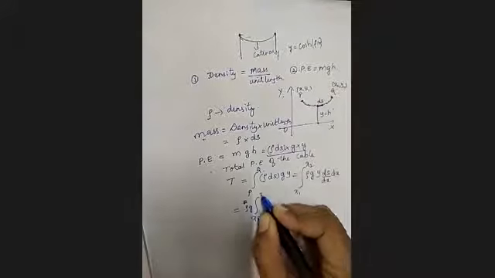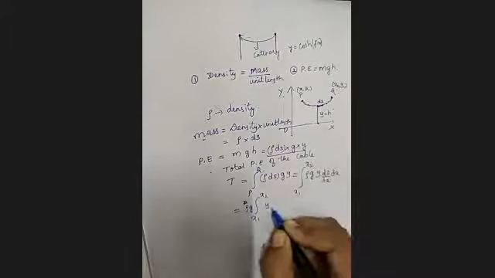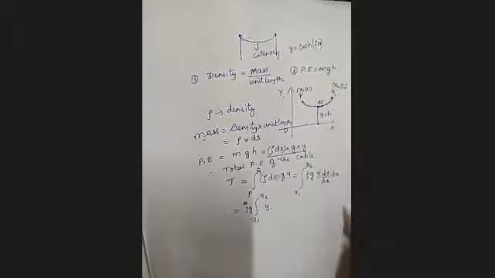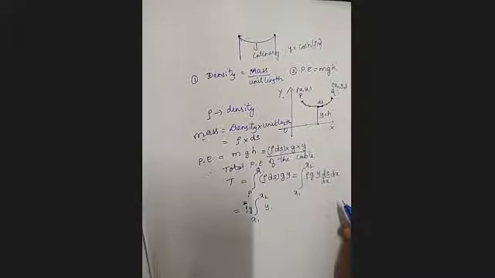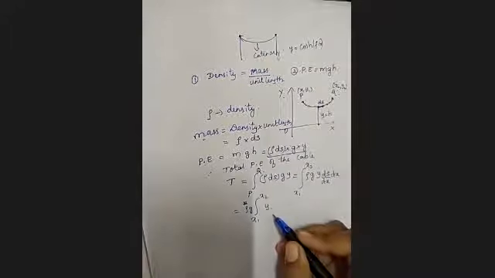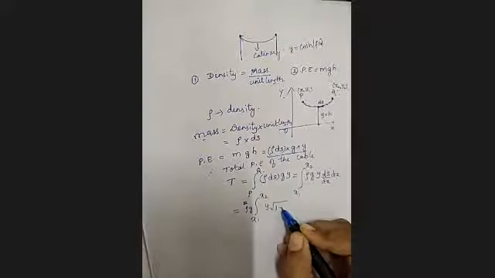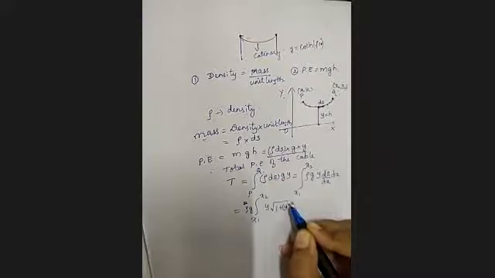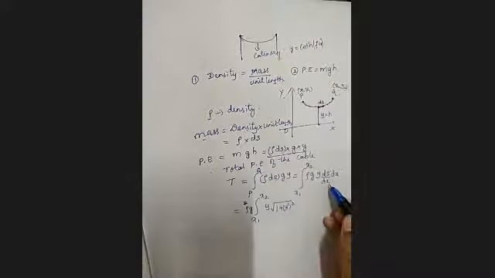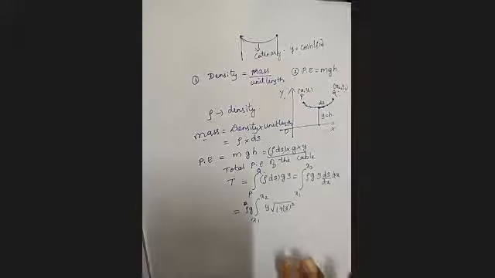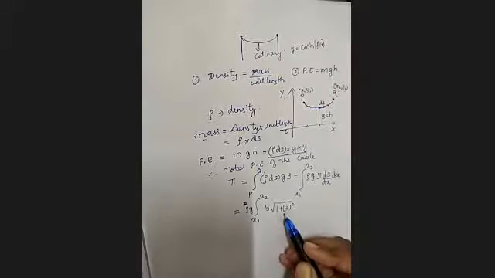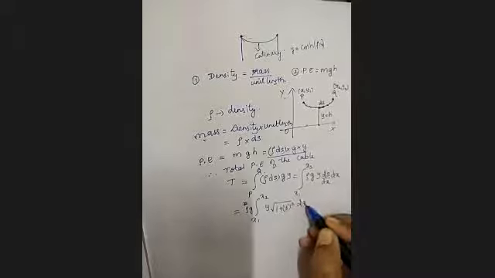Then x1 to x2, y is y itself. What is the value of ds by dx? Root over 1 plus y dash whole squared. This ds by dx, which is the derivative of arc length, is there for all three problems, so do remember, into dx.